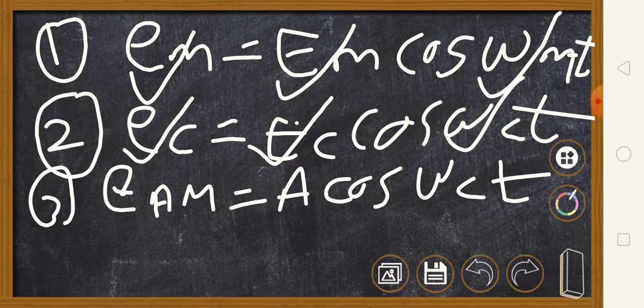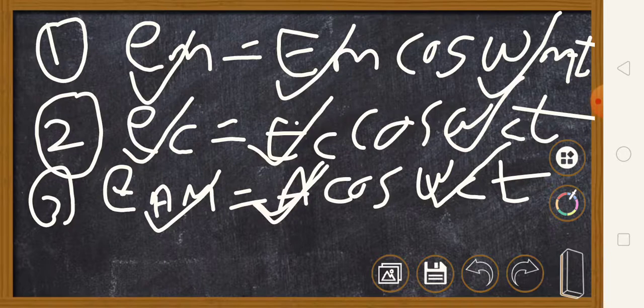Equation 3 is the equation of amplitude modulated wave, where A is what? A is a new amplitude, because it is amplitude modulation, because here the amplitude of carrier is changed according to the modulating signal. Hence capital A is the new amplitude. As the amplitude of carrier changes, the frequency of carrier remains the same, that is omega c t.